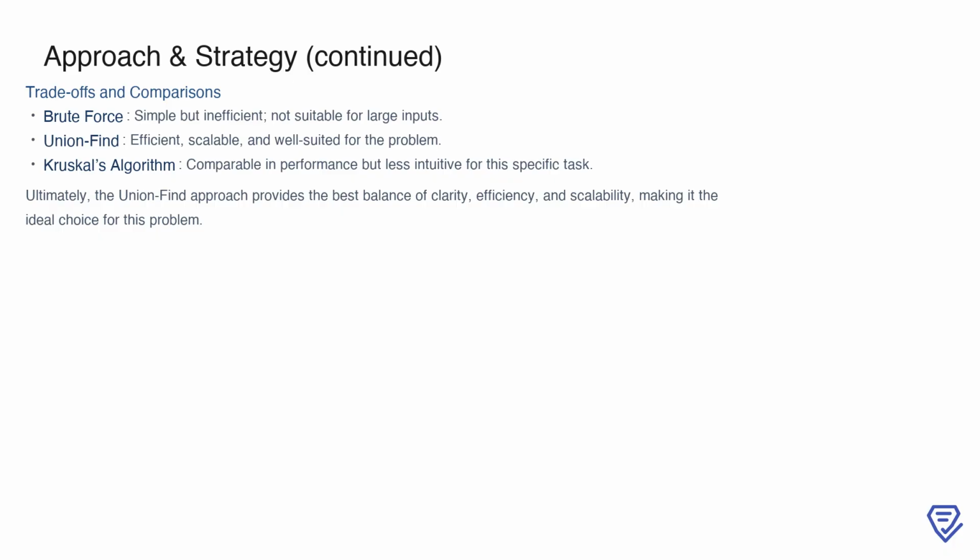On the other hand, the union find approach strikes the right balance. It is efficient, with a time complexity of O(M log M + M * alpha(N)), and scalable, making it well suited for this problem. While it may require a deeper understanding of the union find data structure, its clarity, performance, and alignment with the problem's requirements make it the ideal choice. This balance of simplicity and efficiency is why it stands out as the best solution for this problem.